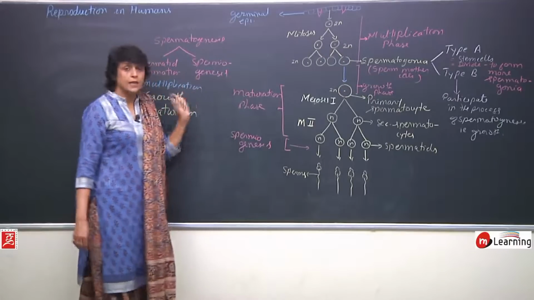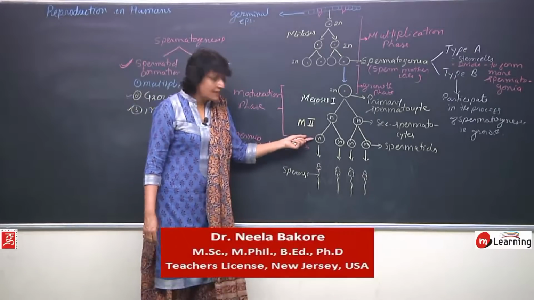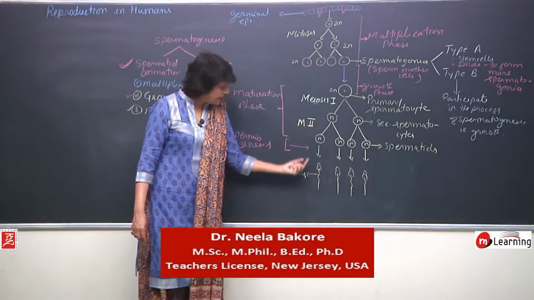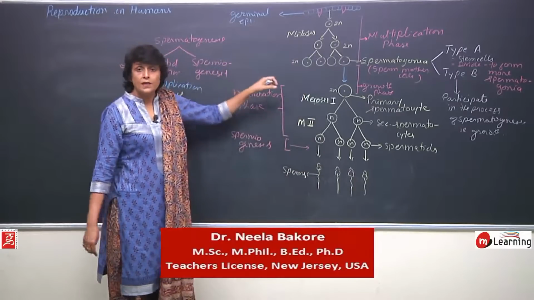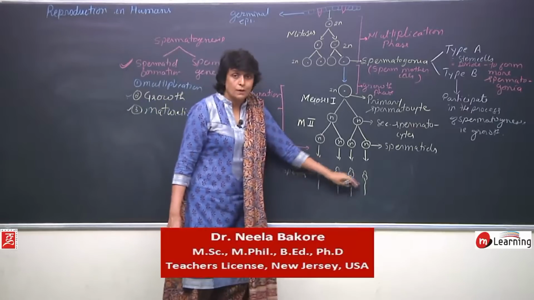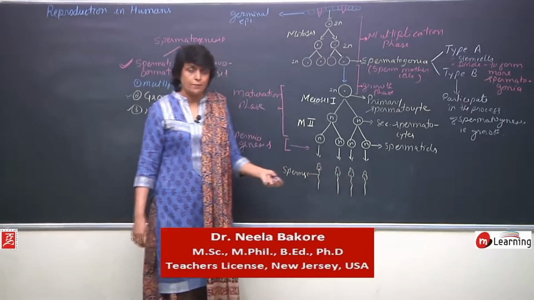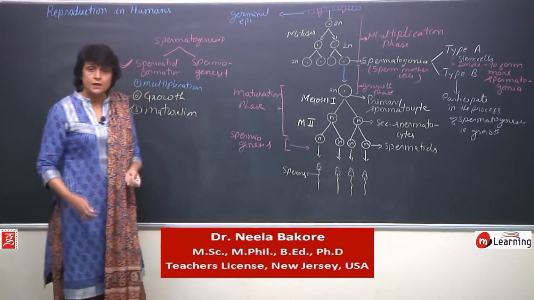Now let us see what changes take place between the stage called spermatid and the sperm. This process is simple, and we will talk about the types of sperms. There are 2 types of sperms produced, but once we understand these changes, then we will take that up.